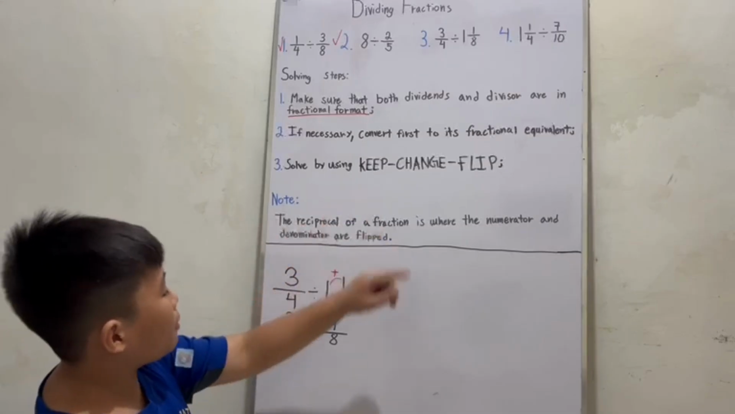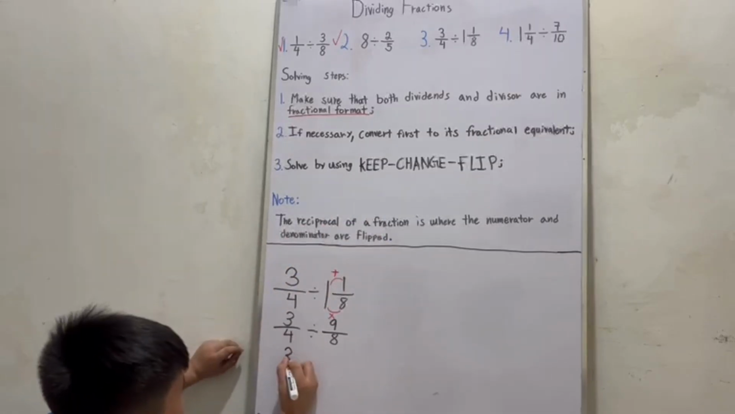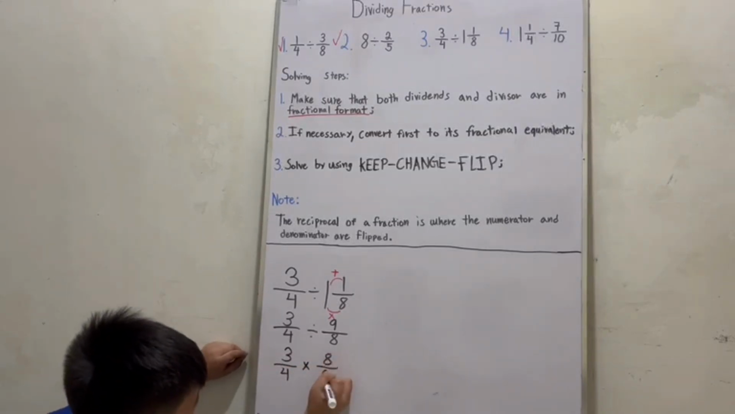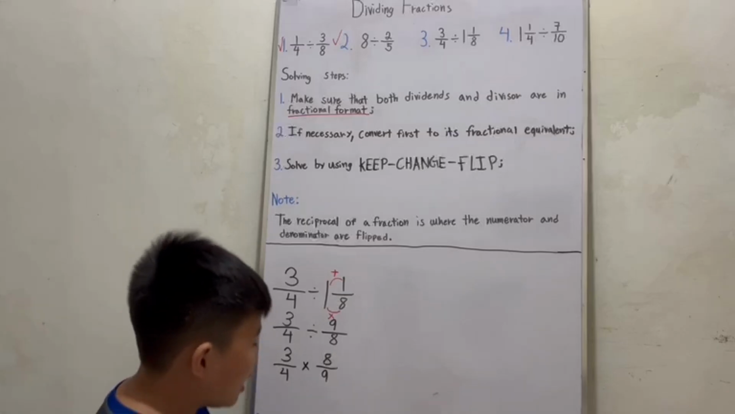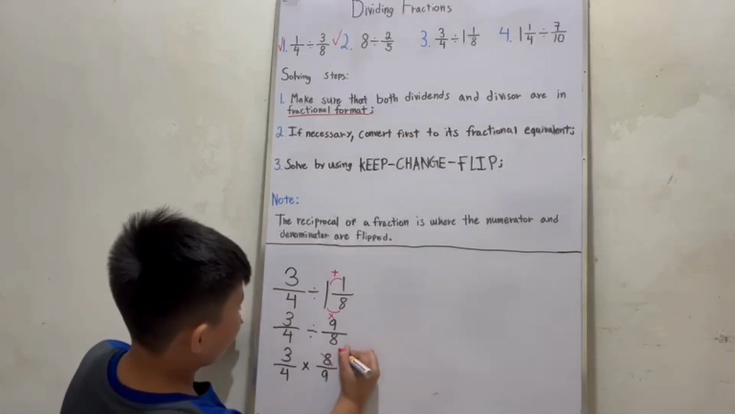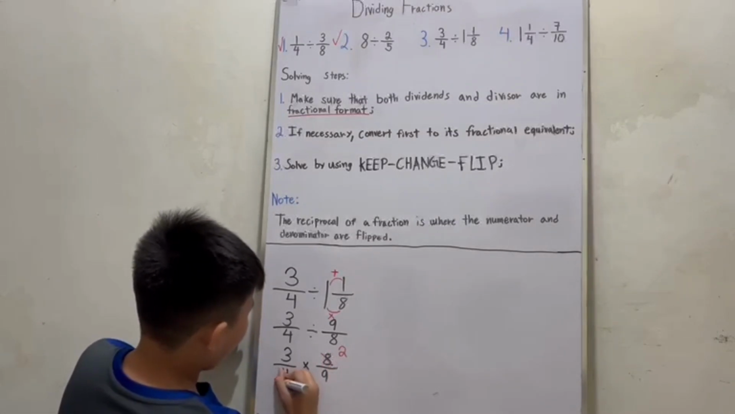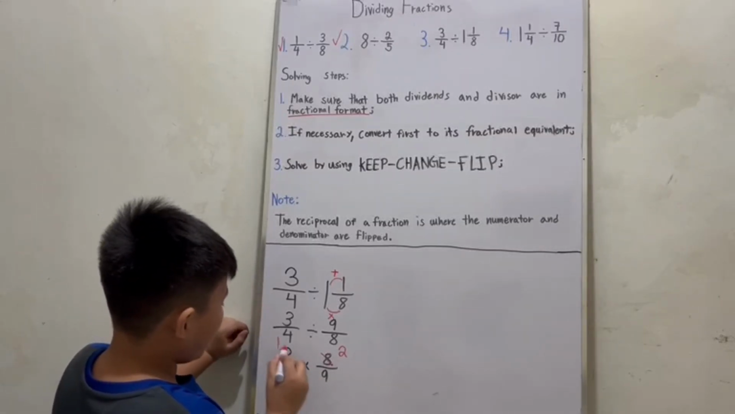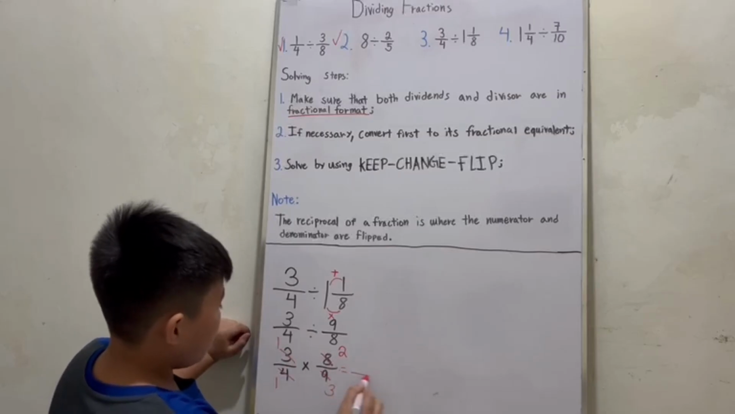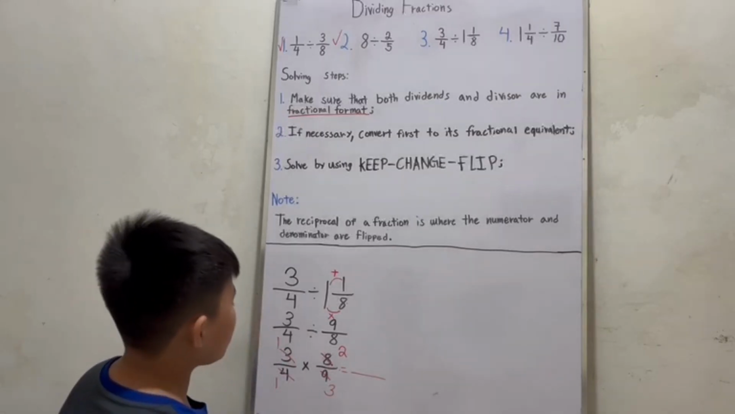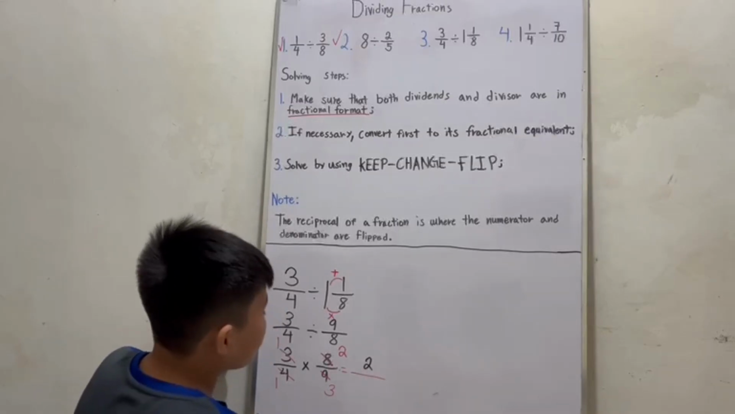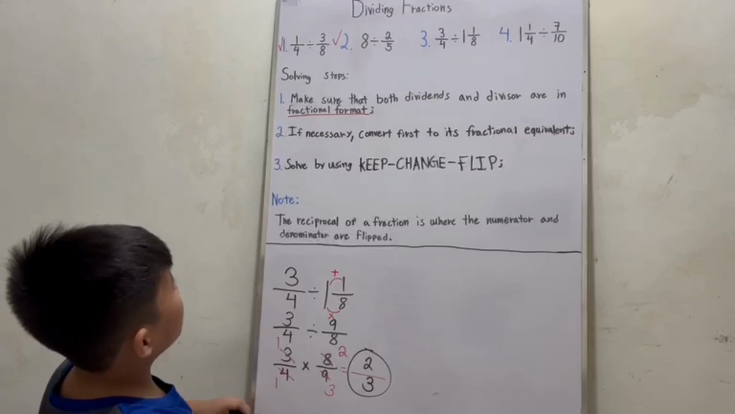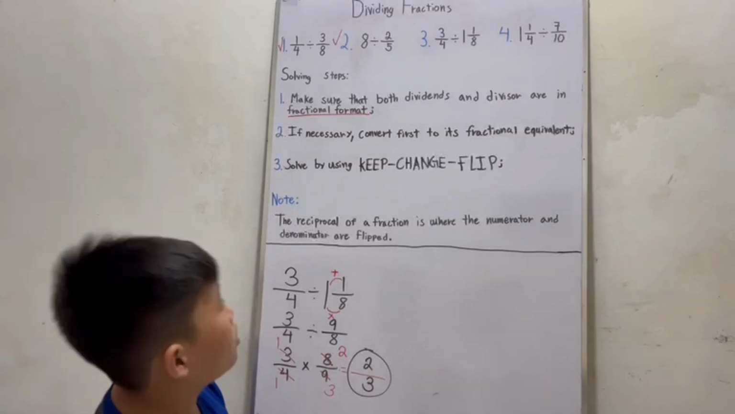Now let's do the keep, change, and flip. So we keep 3 over 4, then we multiply, then we flip it or find the reciprocal. Now let's do the cross cancellation technique. 8 divided by 4 is 2, and 4 divided by 4 is 1. Now 3 divided by 3 is 1, and 9 divided by 3 is 3. Now let's solve this. So 1 times 2 is 2, and 1 times 3 is 3. So the answer for number 3 is 2/3. Now let's check that out.